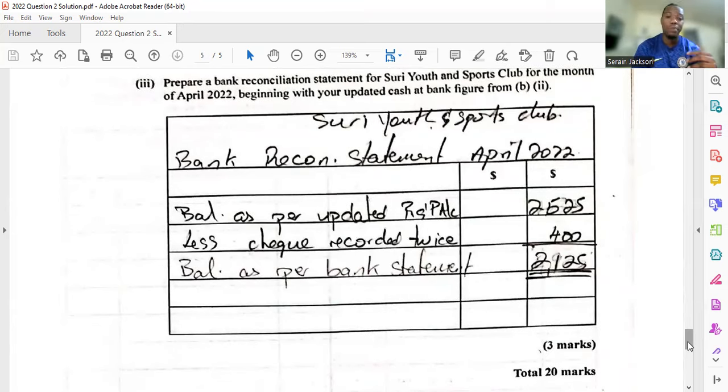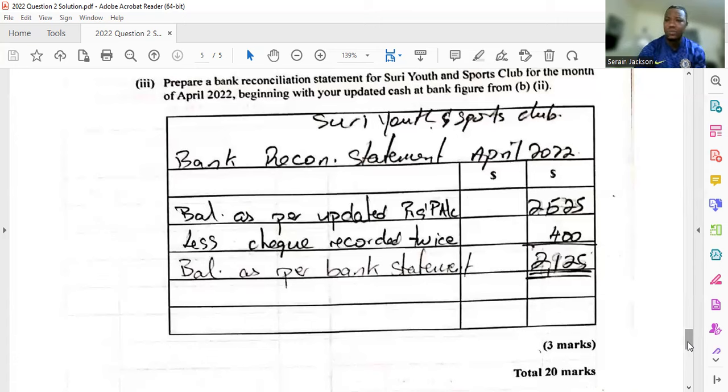Now, I want you to realize something, that if you make a mistake in a question like this, because you have to be using balances from previous workout that you did, if you make a mistake from the beginning, then you're going to basically jeopardize everything that you're doing in the question. So that's the danger of questions like these, right? Because they are linked. All the different sections are linked, all right? So you start with a balance as per receipts and payments account, or you can say updated cash book, right? But because I ask for receipts and payments, we're not going to use the cash book term.